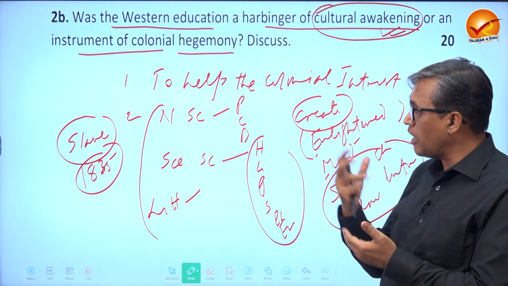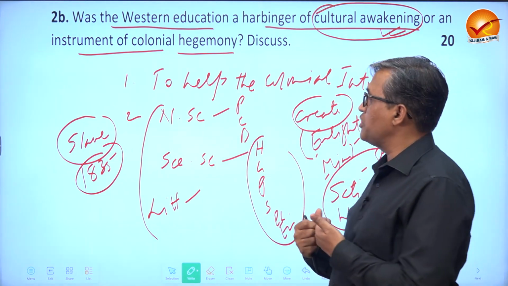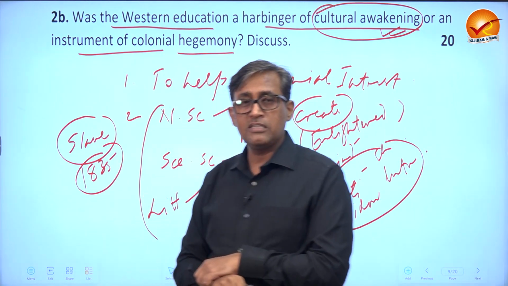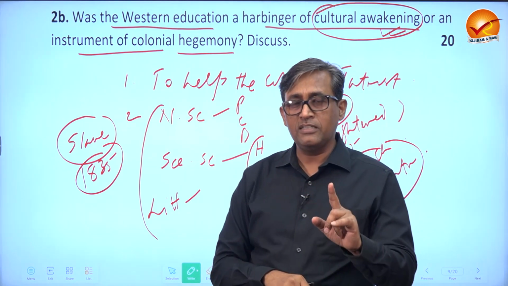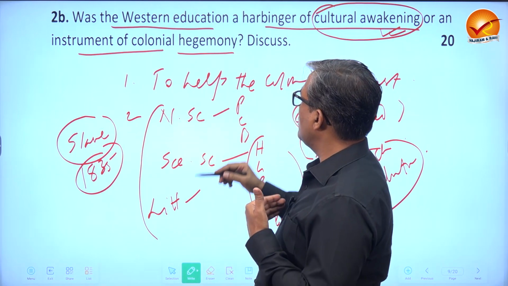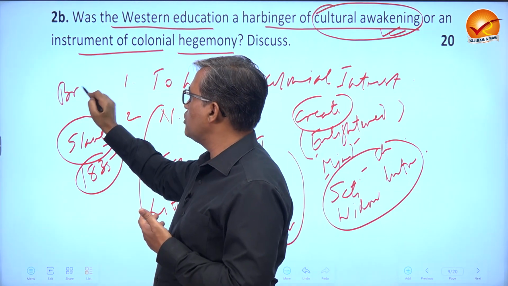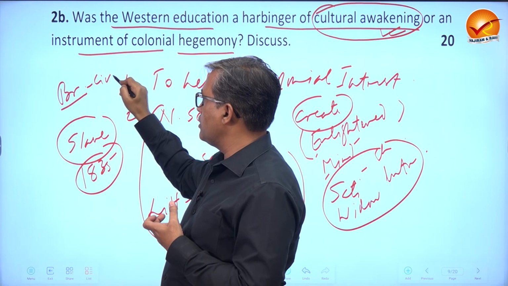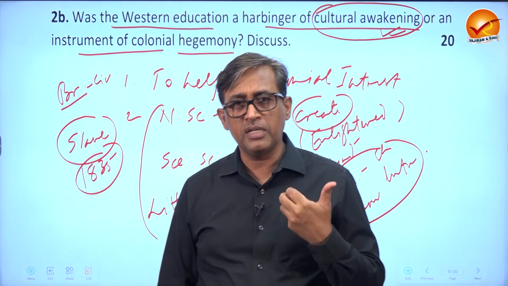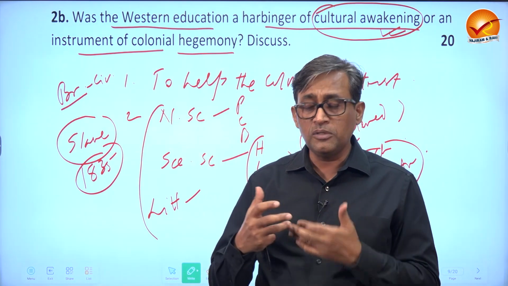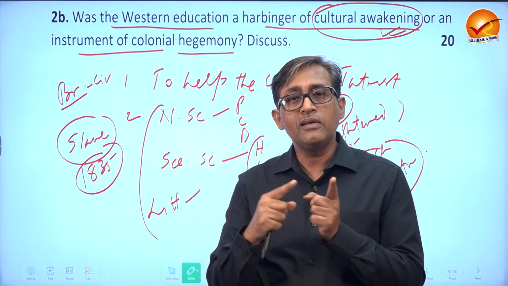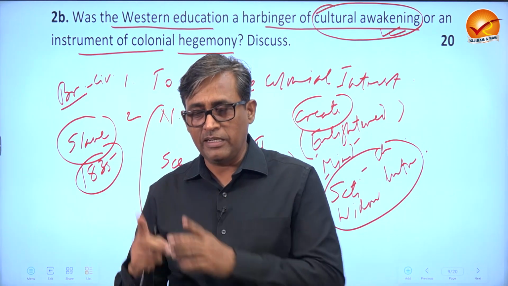But there is the other side also, there is a flip side also of this story. The other side is that what Macaulay wanted, as he said in 1835, he also succeeded, that we got a section of Indians who started believing that the British are superior, that their civilization, their culture, their dress, their language, everything is superior to us. And they started praising and supporting the British rule. In that case, he succeeded.